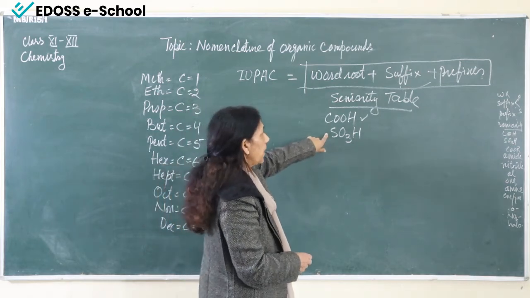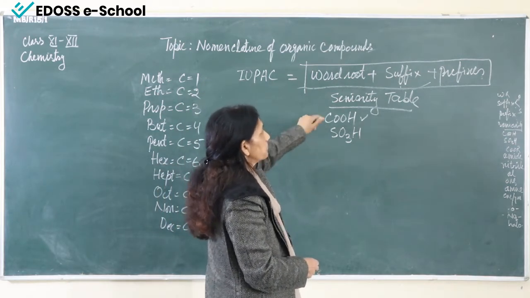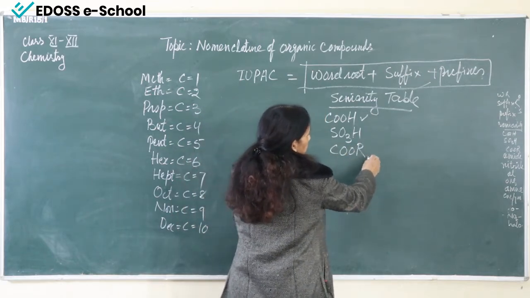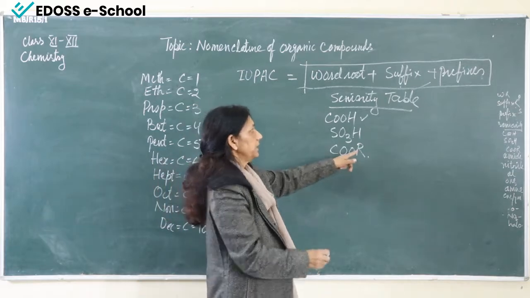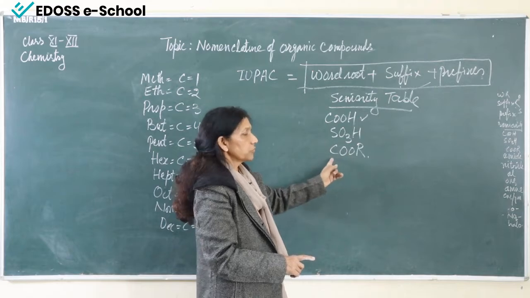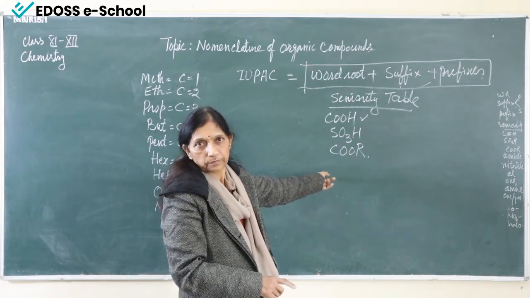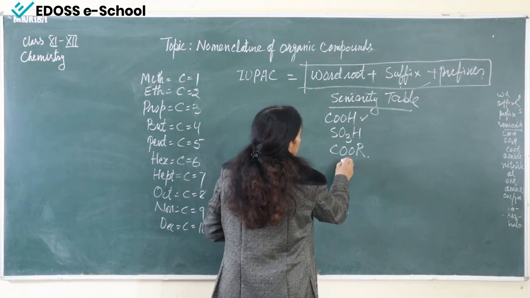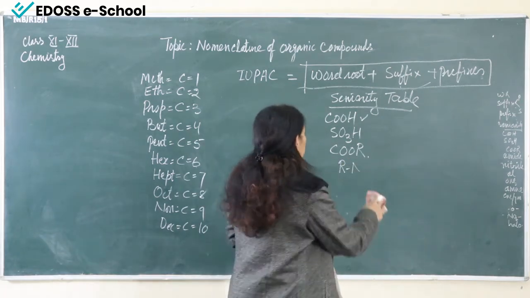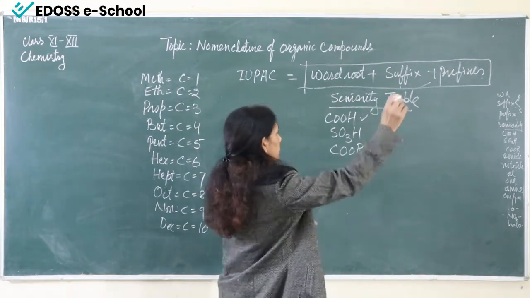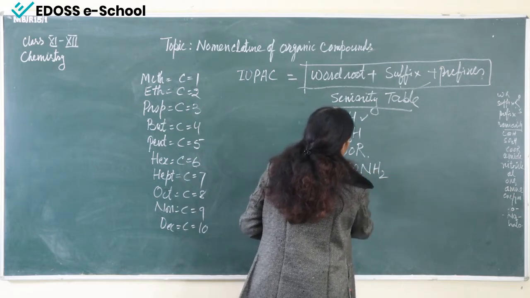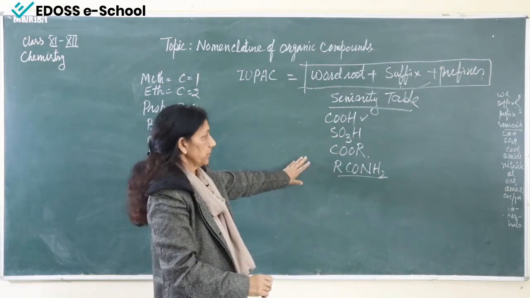After this, the third group in the seniority table is the COOR group, the ester. R means any alkyl. This can be methyl, ethyl, propyl, any group. And the fourth group is amide. This is the amide group.